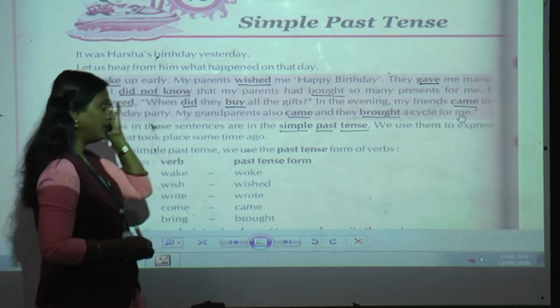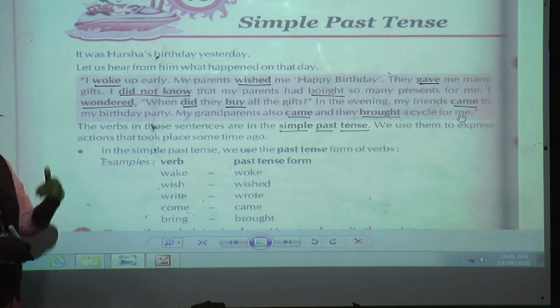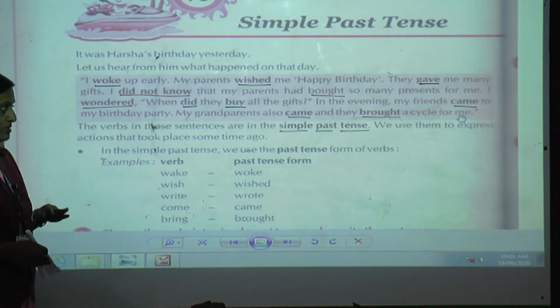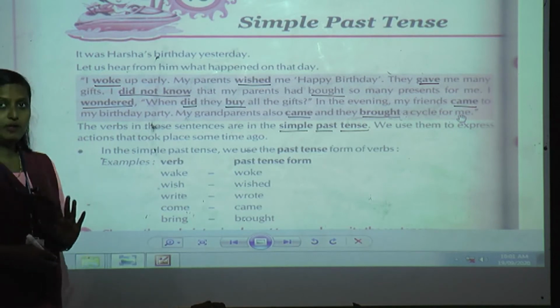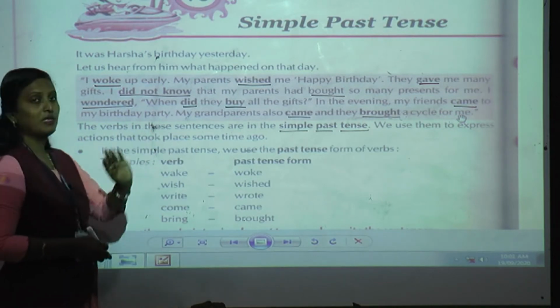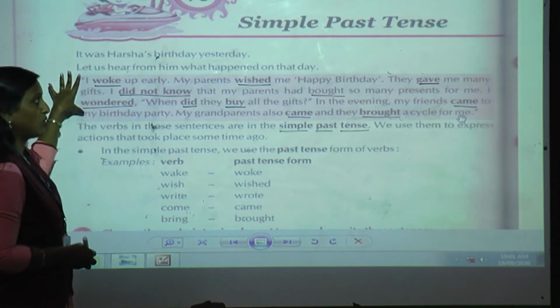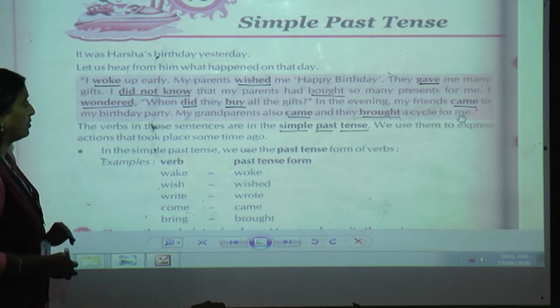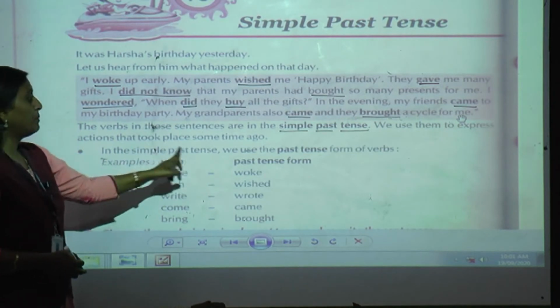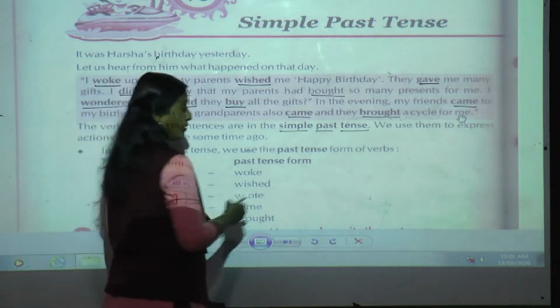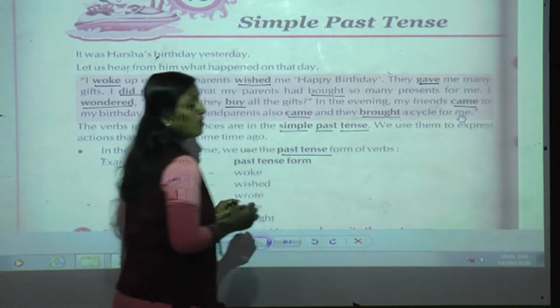This was not an action that was happening at that time. It was the action that has already been finished. That action took place some time ago. So this was all about yesterday. Understood what is simple past tense? Now in simple past tense, what are we going to do? We are going to use the past tense form of verbs.